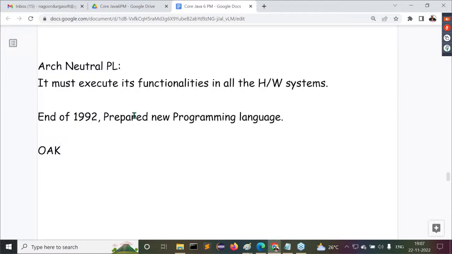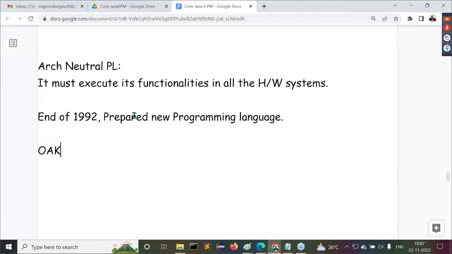People may think it is an extension of the existing programming language Oak. So we should not give this name again to our new programming language. They searched for another name. Again, people were in search of a new name for the new programming language.